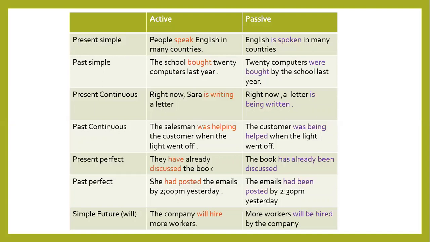And with been, we add it after has, have, or had, and before the past participle. With will and all other modals, we use be, and then we use the past participle form of the verb. As if the verb be takes the tense or the form of the main verb of the sentence and makes the main verb step back one step and become the past participle.